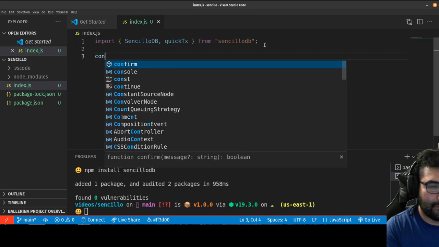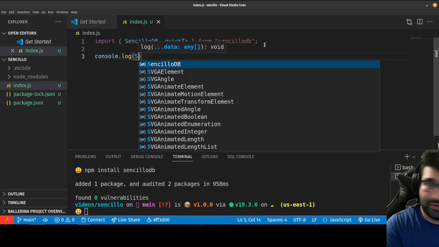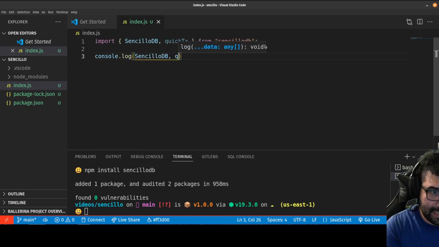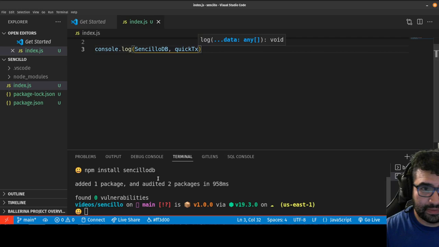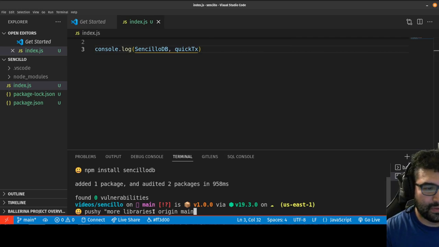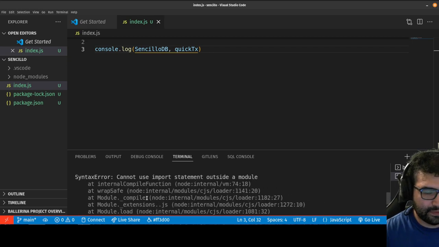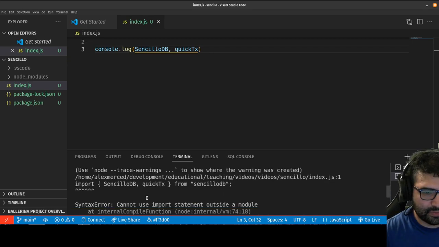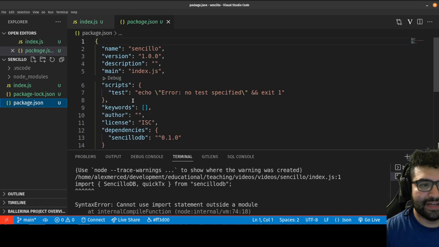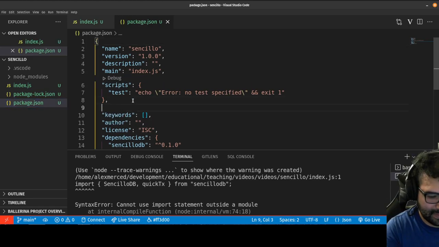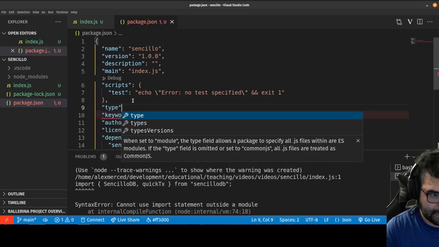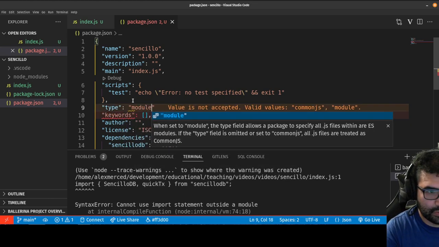First thing I'm going to do is console log both of them, to make sure that I imported them both fine. Should be a class and a function. So I'm just going to run that real quick. node index.js. Oh, cannot use import statement outside of a module. Ah, that's the issue. I forgot to turn this into a module. Type: module.